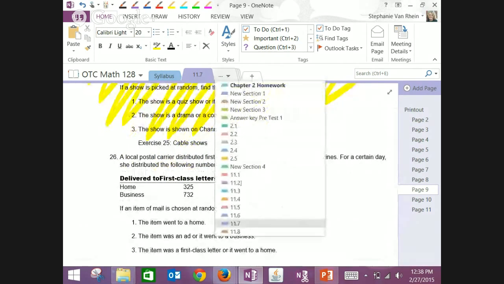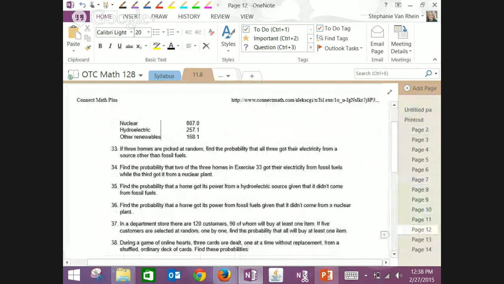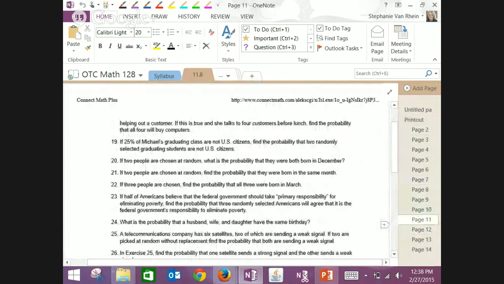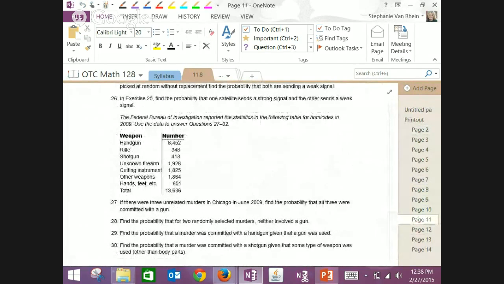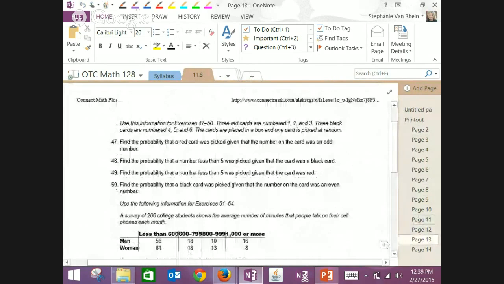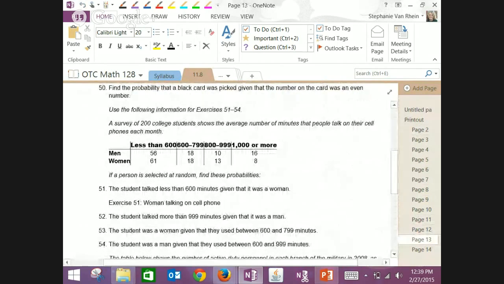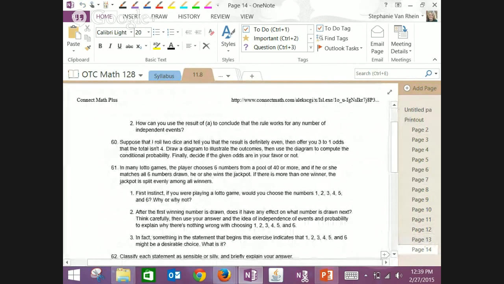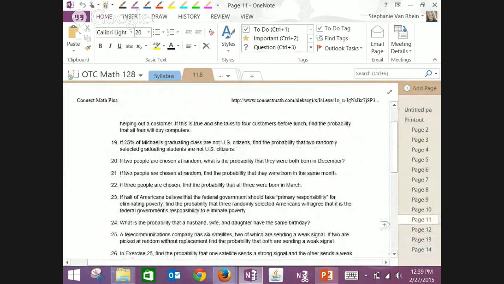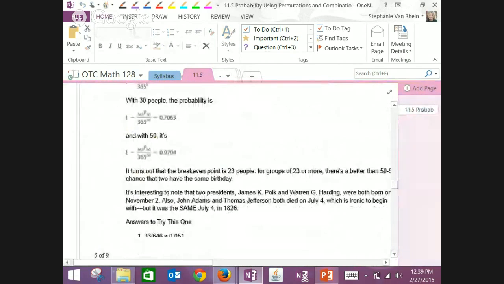In 11.8, examples. From 11.8, it can be the same approach, the same kind of tables. Well, these are all conditional. So it's actually from 11.6 where we did and.